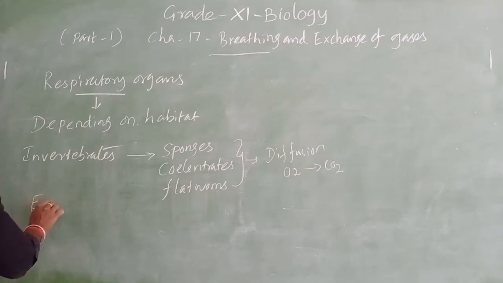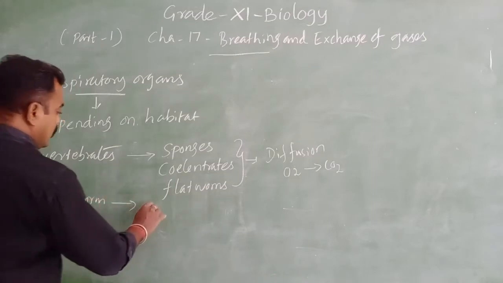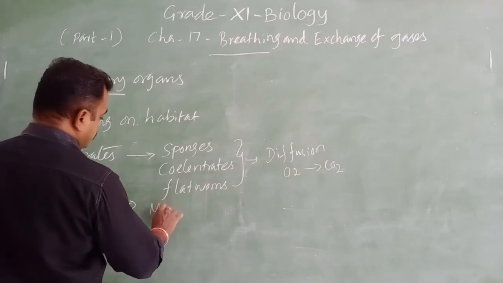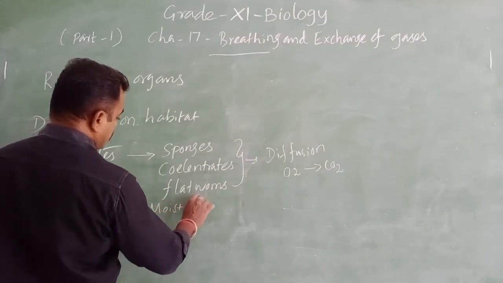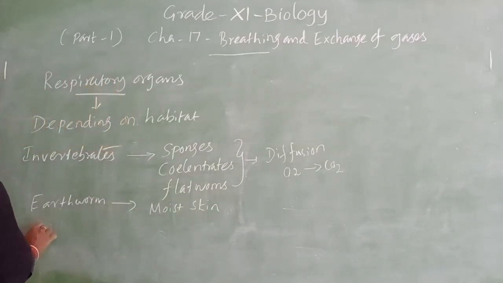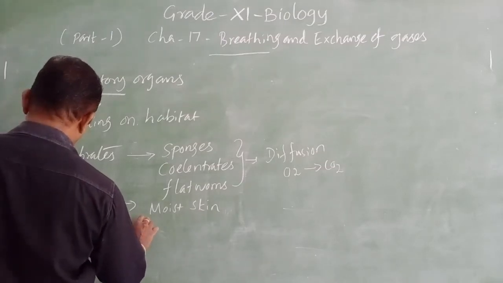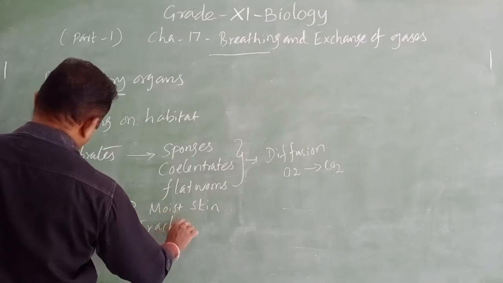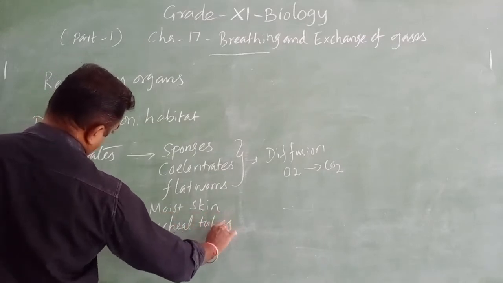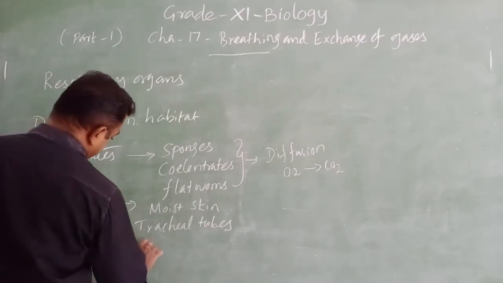And next one, earthworm. It uses moist skin. And next one, insects. They have tracheal tubes. And next one, aquatic animals, which have gills,